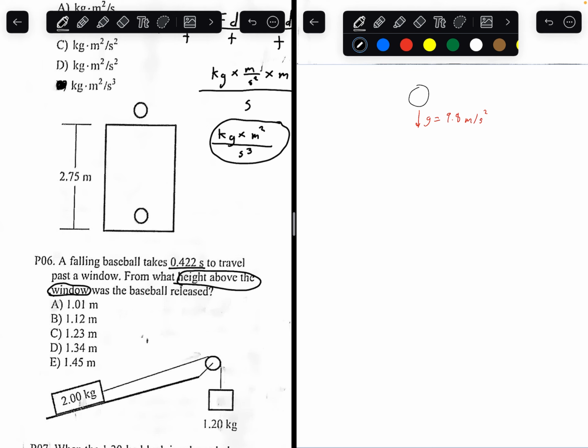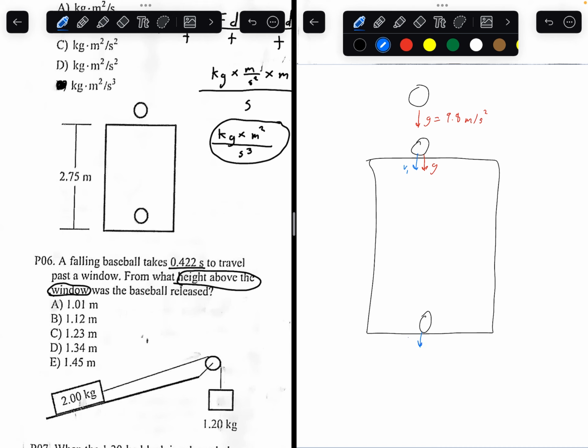When it just drops normally, there was no initial velocity. Once it entered the window, right here, the moment it hit over here, right before it enters, it has an initial velocity. So the acceleration is still g, still 9.8, but the initial velocity we'll call v1.